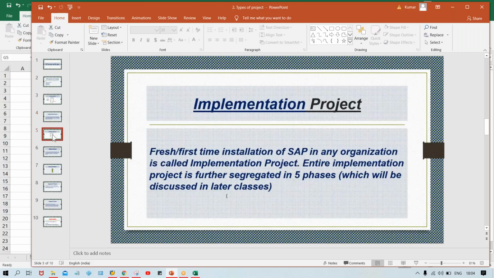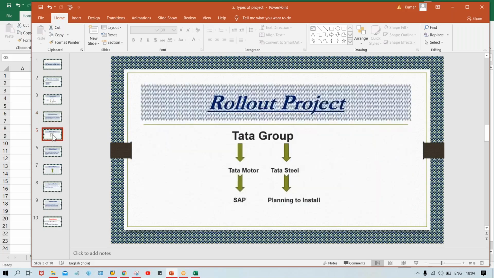Now we'll discuss the next one, that is called a rollout project. What do you mean by rollout project? What happens in this? Look here, I have taken the example of Tata Group. Tata Motor is a part, in the sense a subsidiary, of Tata Group, right? So Tata Group has multiple other subsidiaries.